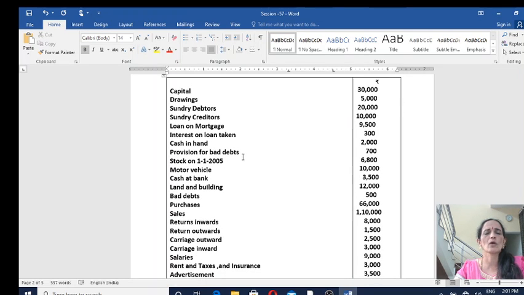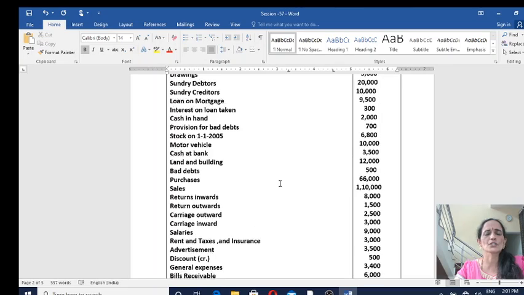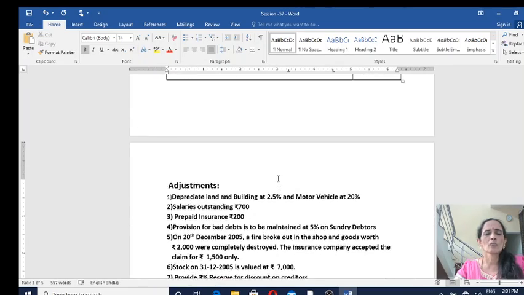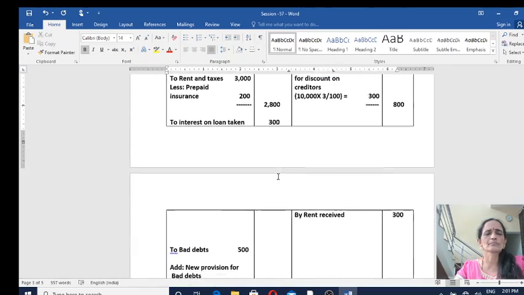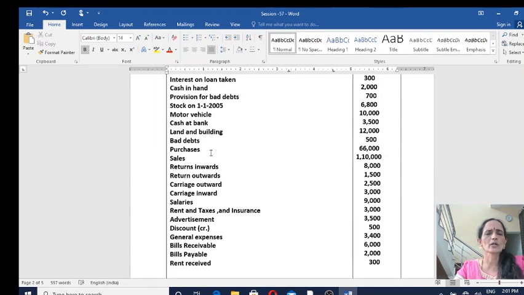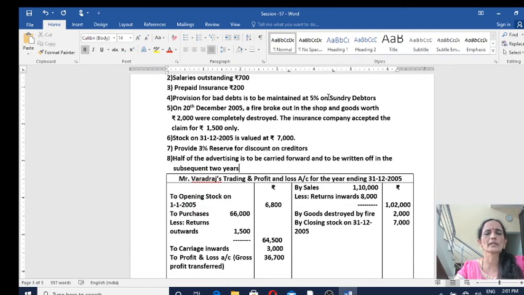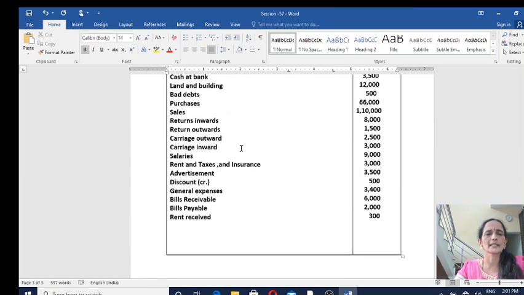So in this question you have to see which one is more and which one is less. So take a rough sheet and find out bad debts amount is how much? Bad debts amount is 500. It is given in the ledger account balance, bad debts 500. Add new provision for bad debts that has to be created as per the adjustment. 5% new provision must be calculated on debtors.